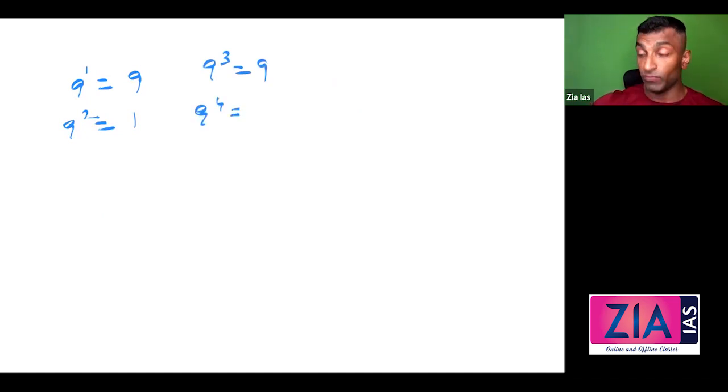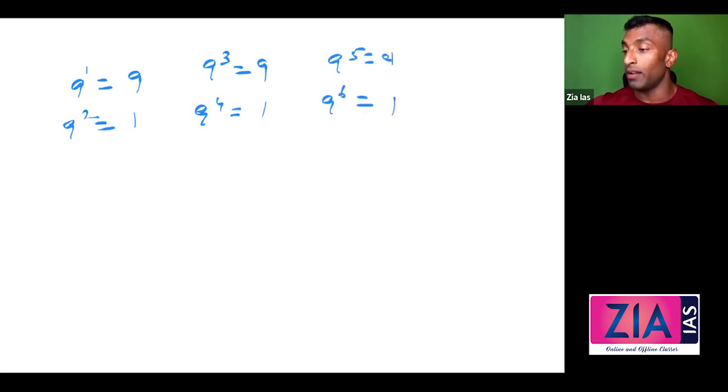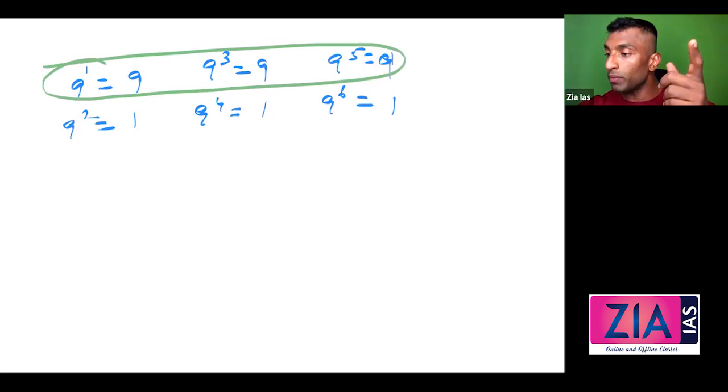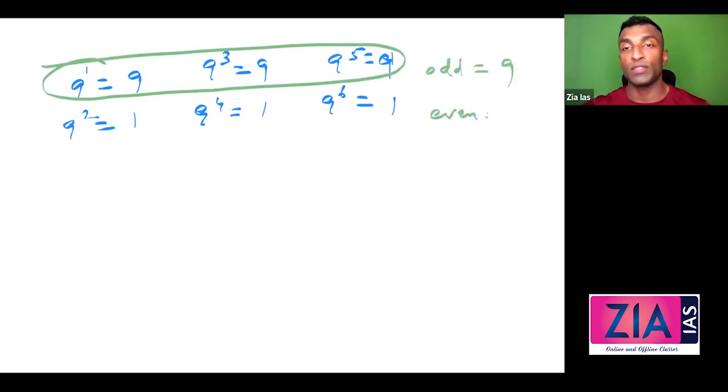Okay. Same case with 9. 9 raised to 1, 9. 9 square, 81, 1. 9 cube, 9. 9 raised to 4, 1. 9 raised to 5, 9. 9 raised to 6, 1. So, see here, if the power of 9 is odd, answer is 9. If the power is even, answer is 1 always.